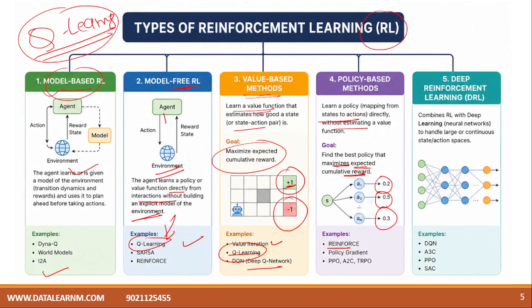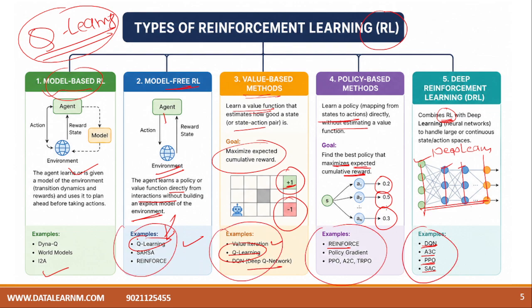The deep reinforcement learning model, called DRL, combines reinforcement learning with deep learning. We are going to cover the part related to deep learning. Neural networks have neurons: inputs, hidden layers, then output. That type of structure is deep learning. It combines reinforcement learning with a neural network, using models like DQN, A3C, PPO or SAC. These are the names of the models that we are going to use.